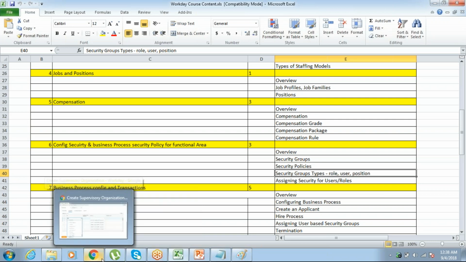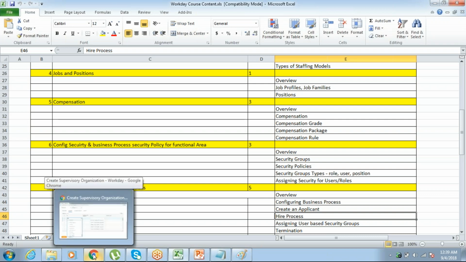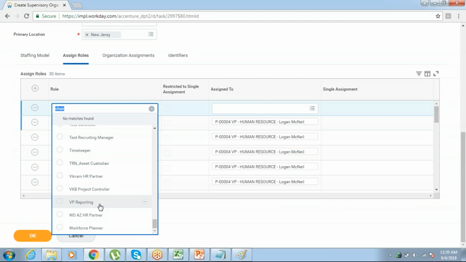Now what I will do, I'll create an organization, I'll create a job, a family, a composition, a security group, I'll create everything. Here is our process, hire. Then I'll hire chairman as Vishwas, and then we will apply each and everything to Vishwas. Up to that we will be taking what is available in our tenant. Then we will edit for Vishwas. We will remove everything we have given as default and replace it with Vishwas.